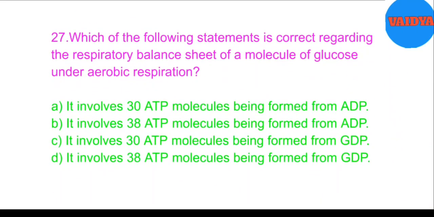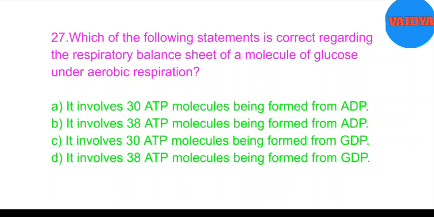27. Which of the following statements is correct regarding the respiratory balance sheet of a molecule of glucose under aerobic respiration? A. It involves 30 ATP molecules being formed from ADP. B. It involves 38 ATP molecules being formed from ADP. C. It involves 30 ATP molecules being formed from GDP. D.